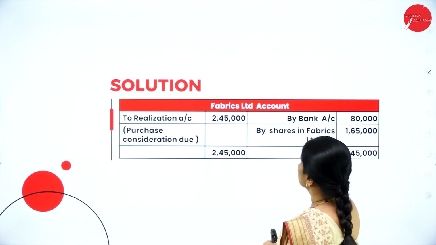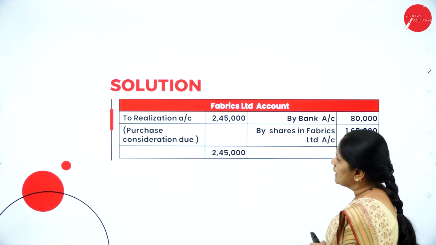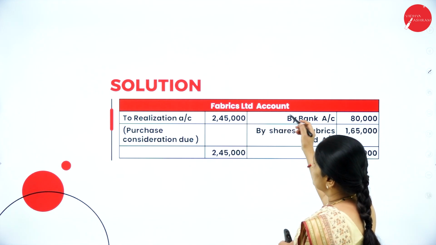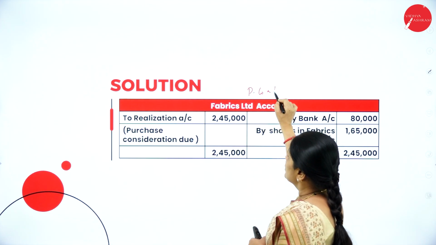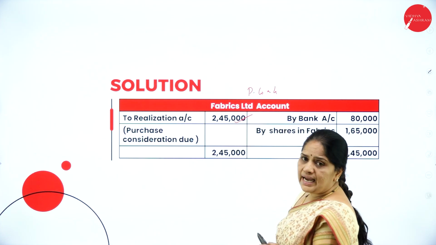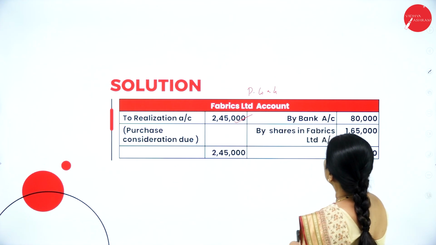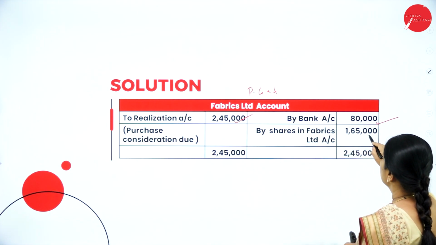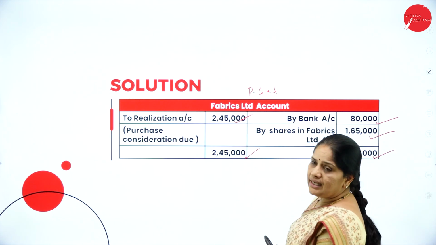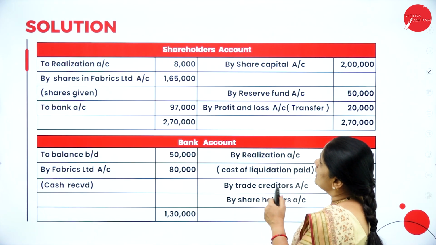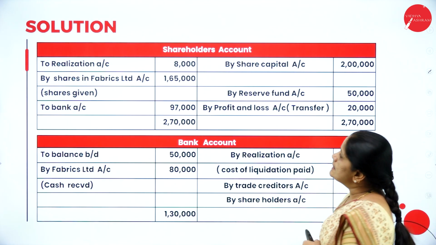Now next we have the Fibers Limited account. So this is the purchasing company's account. So to realization account 2,45,000, then by bank 80,000, by shares in Fibers Limited. So total is 2,45,000. Then next we have the shareholders account.